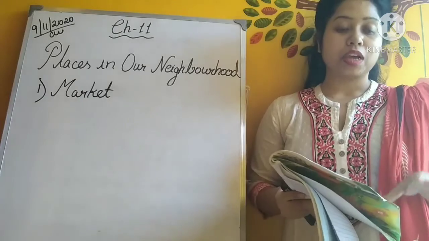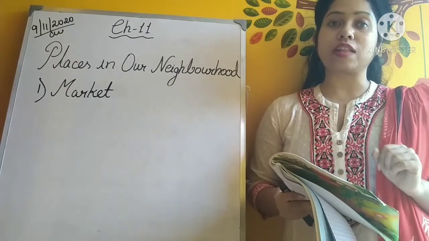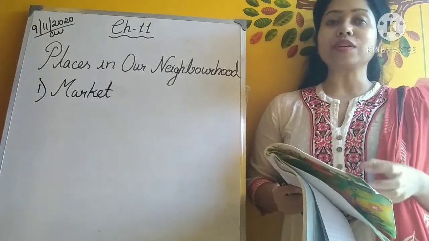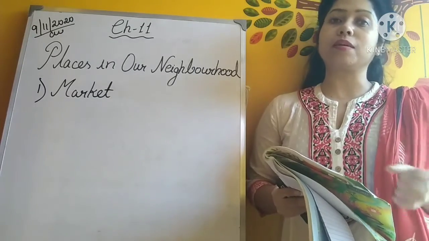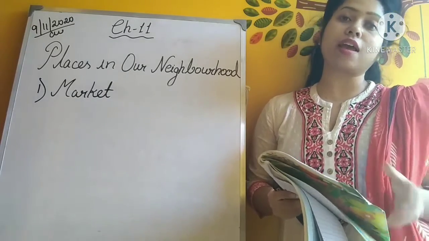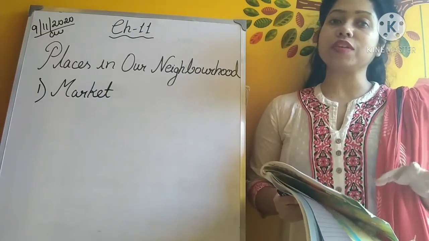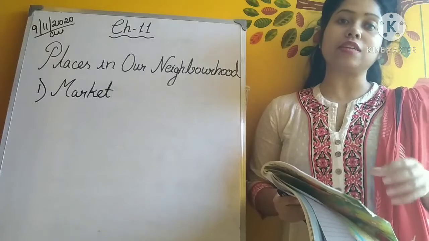The next one is the greengrocer, and the greengrocer sells fruits and vegetables. The next one comes the milk booth, where we get milk, bread, eggs, and other milk products. So these were a few of the things that we get in a market.